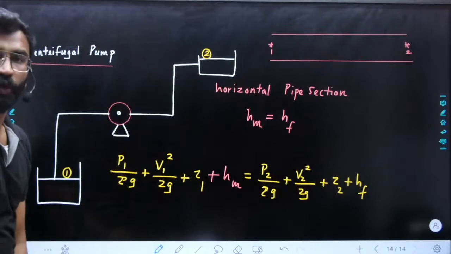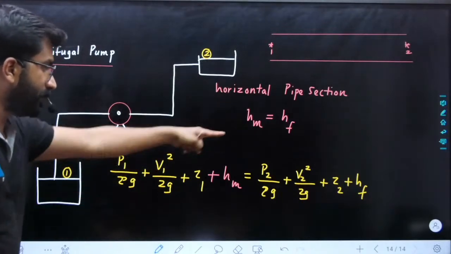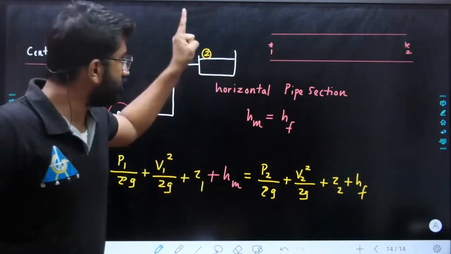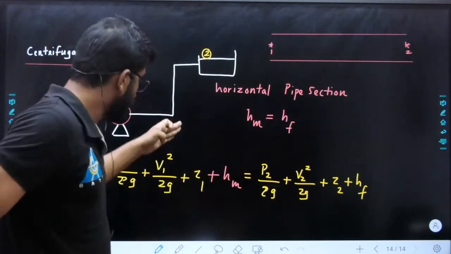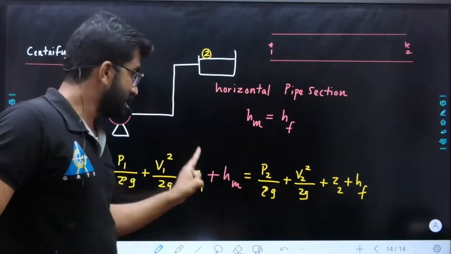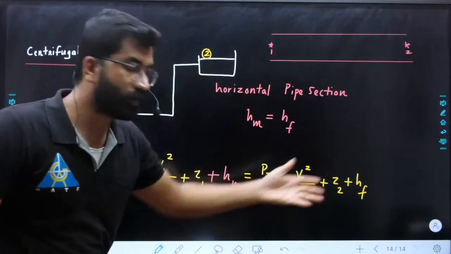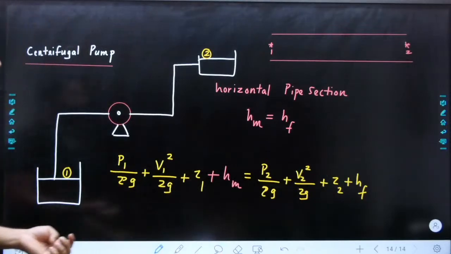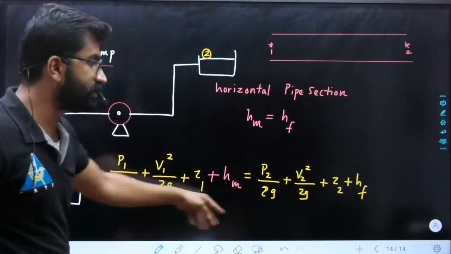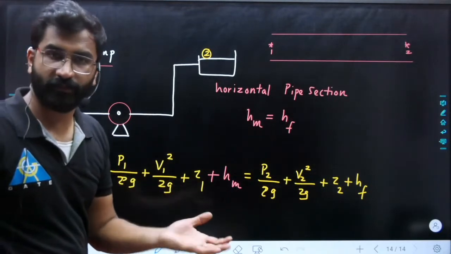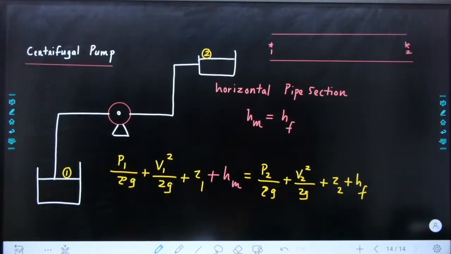Whatever the P1, P2 are, the velocity is constant at points 1 and 2, so the velocity terms cancel. Z1 and Z2 are on the same line, so they cancel. So whatever is delta P by rho g is HF, so HF and HM should be equal in case of horizontal pipe section. Easy.